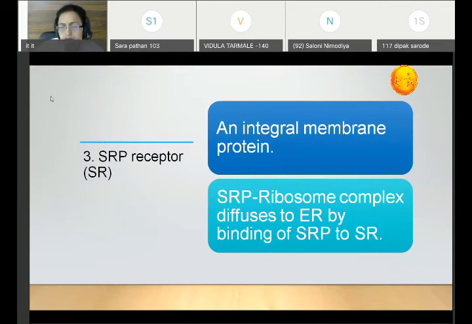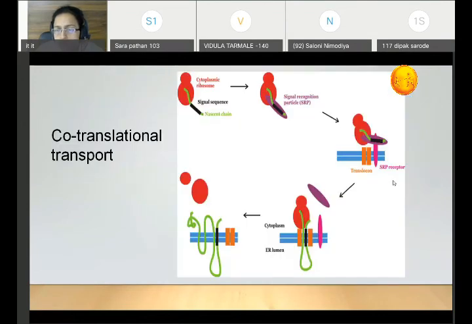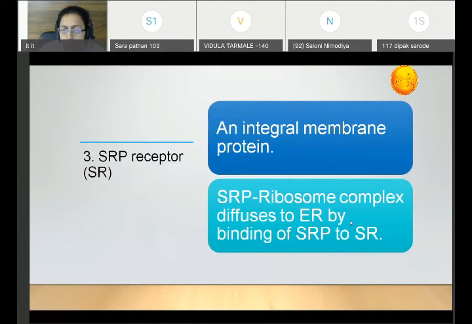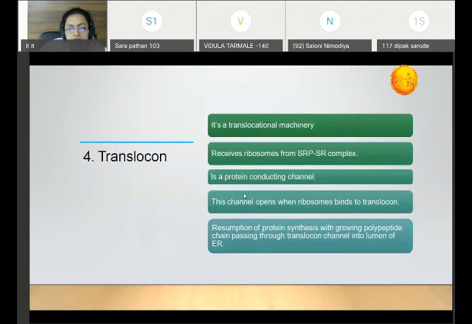This diagram will explain the thing. You have this ribosome, this SRP, and this polypeptide chain whose elongation is stopped now, and this is a complex. When this complex binds to the SRP receptor, which is present on the endoplasmic reticulum, the SRP will now diffuse this complex to the endoplasmic reticulum by binding.